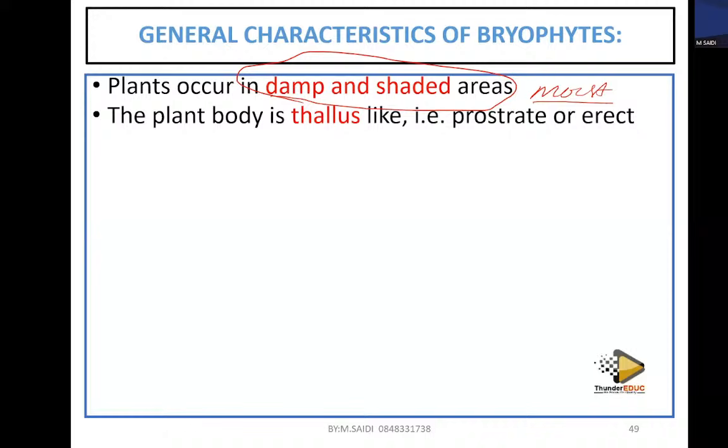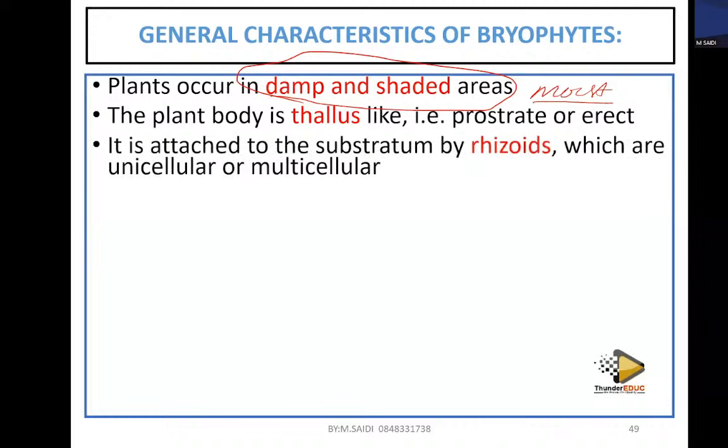So it is plant-like, hence we call it a what? A thallus. It is attached to the substratum. Substratum means sub-layers. In science, when you say substratum, it means stratum. Stratum comes from the word layer. When there are many layers, it means strata.